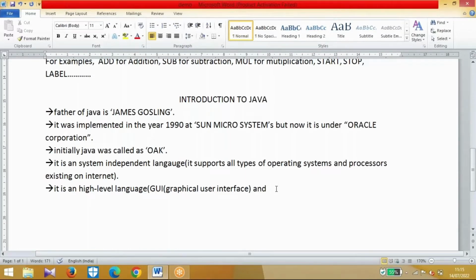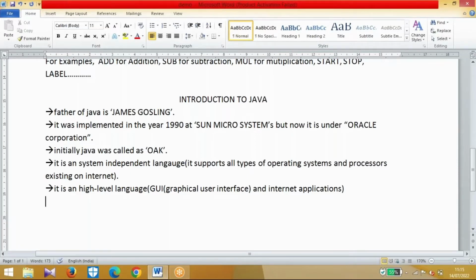So your mobile phones are the best example for a graphical user interface. By using Java, we can develop GUI applications and internet applications. Internet applications means web applications. By using Java, we can develop a web application. Okay, so let us see here, guys. This is all basic introduction to Java.